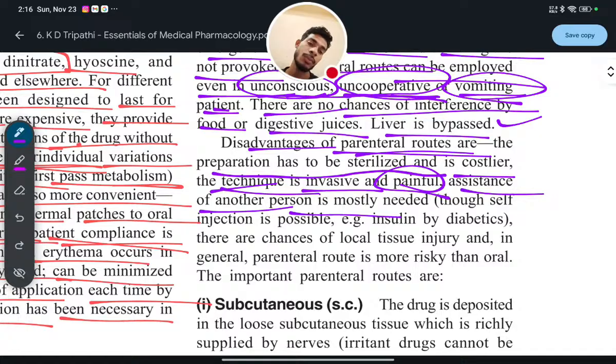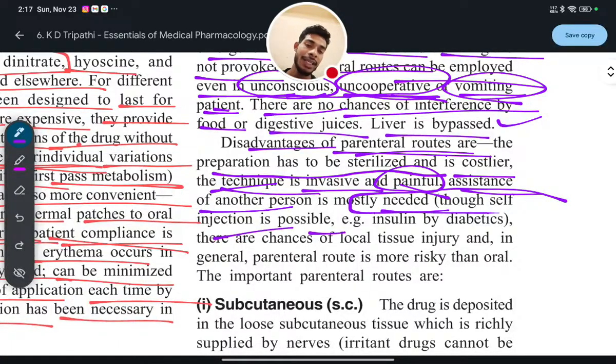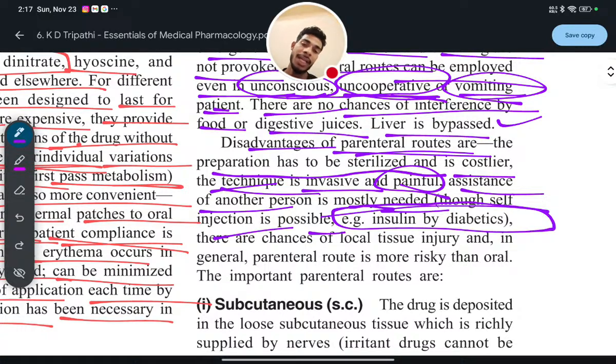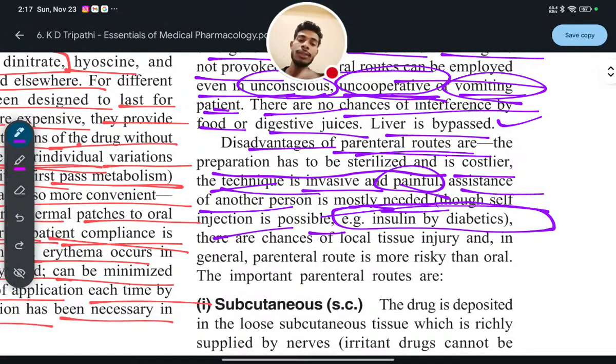Assistance of another person is mostly needed, though self injection is possible, for example insulin in the case of diabetes, where insulin is directly administered by the patient. But in other cases, the assistance of some other person is required for drug administration through the parenteral route.